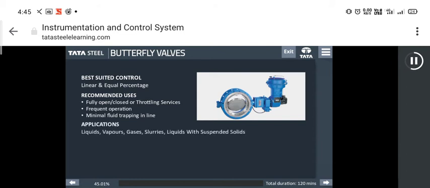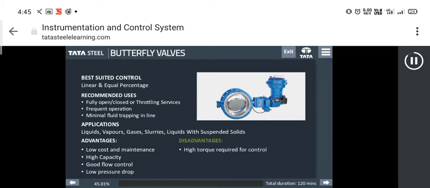Butterfly valves also give best suited control along with the linear and equal percentage output. There are three recommended uses for butterfly valves. First, fully open or closed or throttling services. Second, frequent operation. And third, minimal fluid trapping in line.